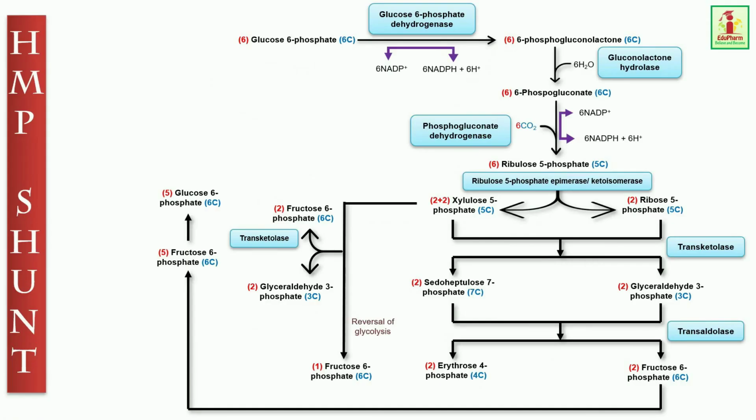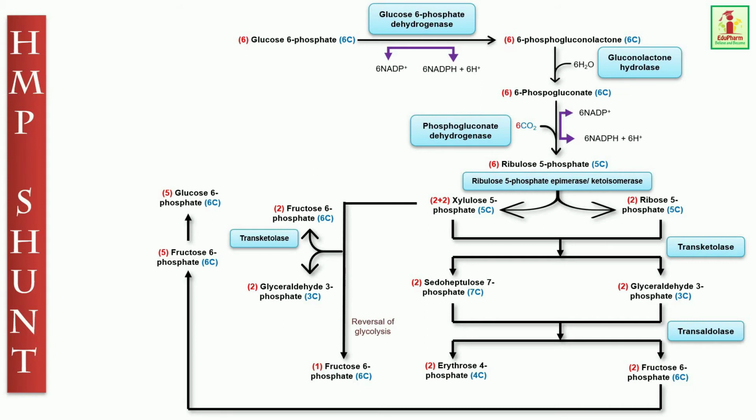Now let's come to the HMP shunt pathway. It is an alternative pathway to glycolysis and the TCA cycle for the oxidation of glucose. It is aerobic in nature. The enzymes are located in the cytosol and this occurs in liver, adipose tissue, adrenal gland, erythrocytes, testes and lactating mammary glands. Now it is divided into two phases.